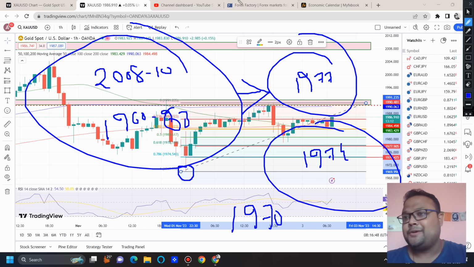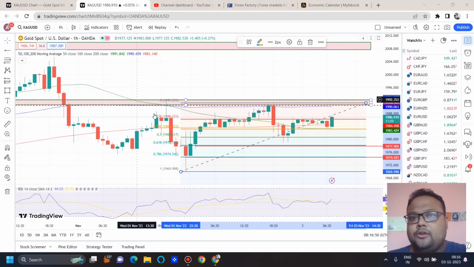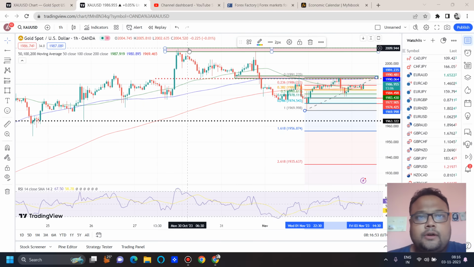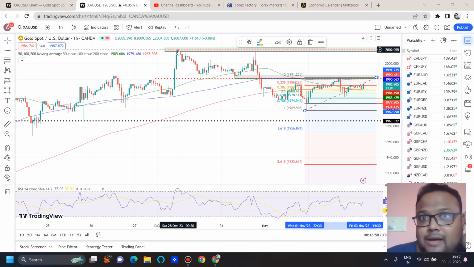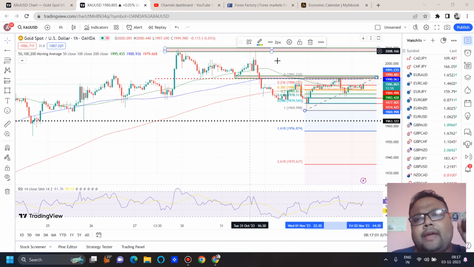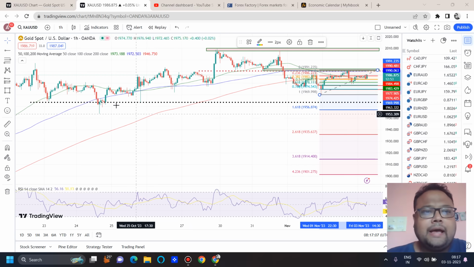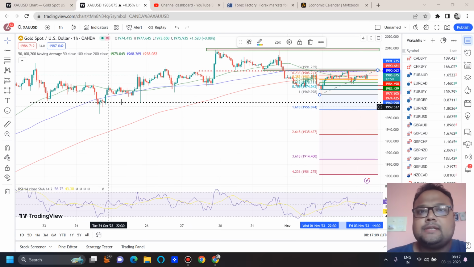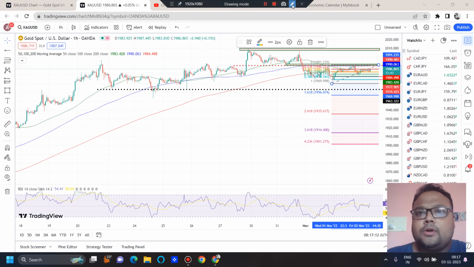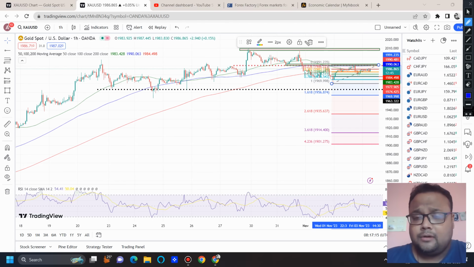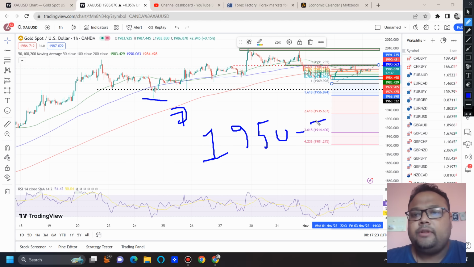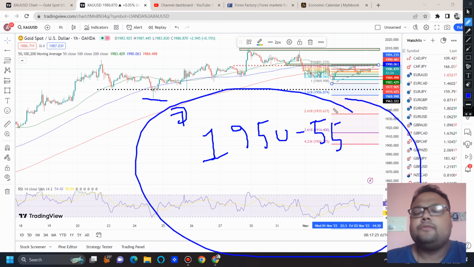This is the present scenario, because if I zoom out the chart, you'll see the red box at the top is acting as resistance. After making the high of 2009, the market tried to break once and failed. So the resistance of 2008 to 2010 is still very much valid, and then we have 1960 to 1963 as the support. I think today's range on the chart of gold will be 2008 to 2010 on the upside, and 1950 to 1955 on the downside. I think this will be the range of the market for the day.